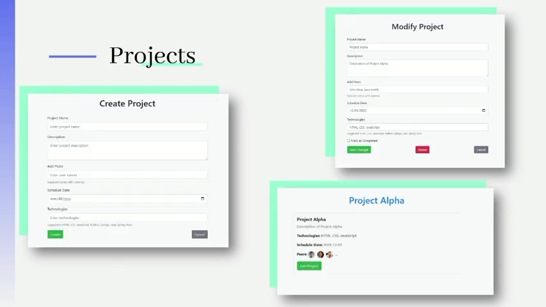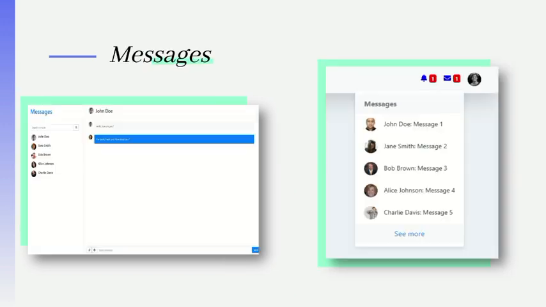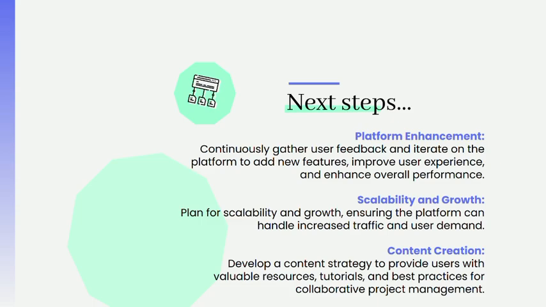Now these are projects. If you want to create a new project, modify a project, or even simply join a project, a messaging service is also implemented. So from here, we move on to enhancing this platform, making it better and providing better service to our users.